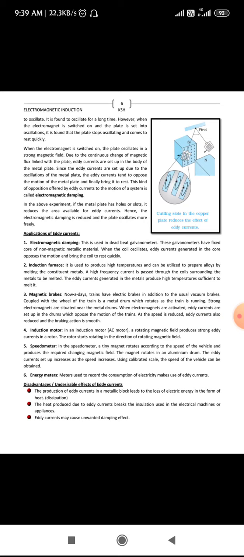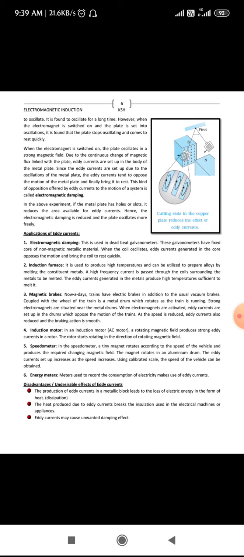It is observed that before the electromagnet is switched on, that is, I am talking about the case where the electromagnet is switched off, in the absence of magnetic field, when you make this bar pendulum oscillate, it is found that it oscillates for a longer time.